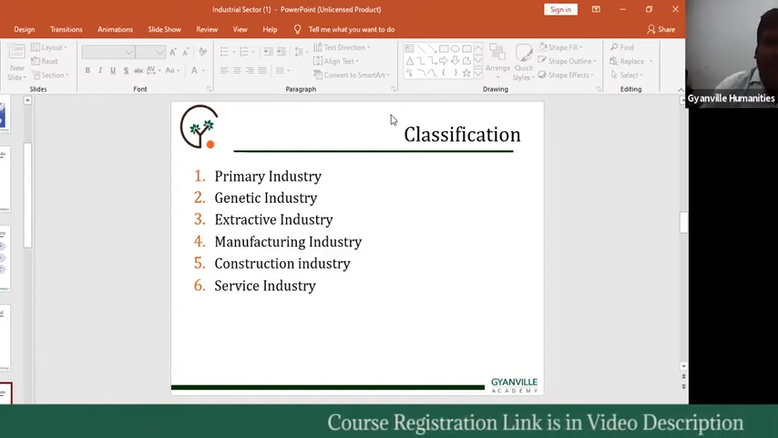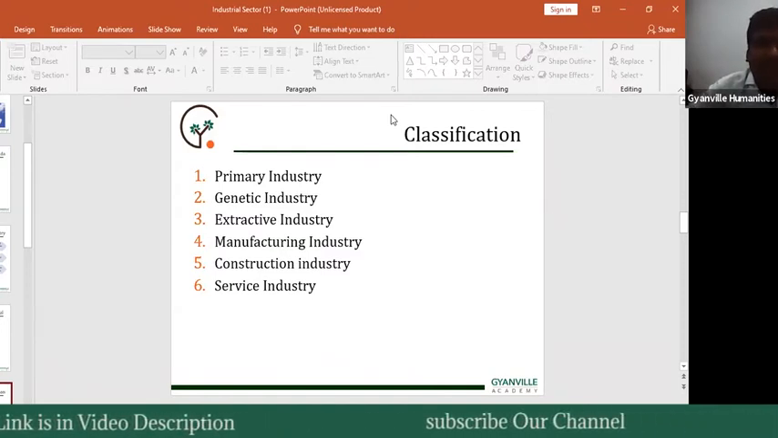Extractive meaning, mining. Okay, extractive industry.